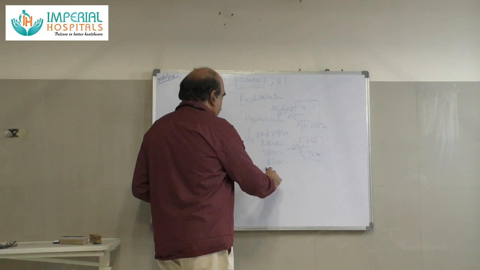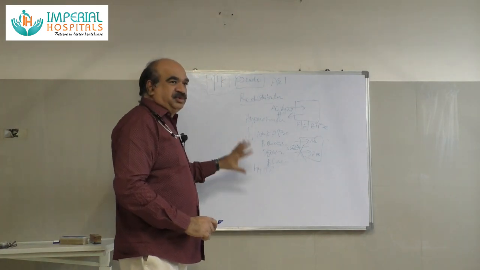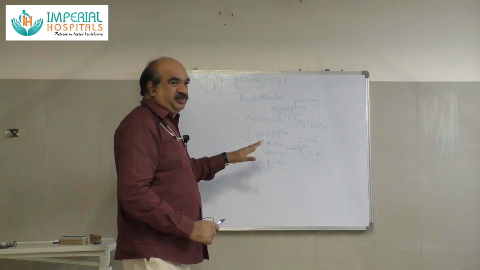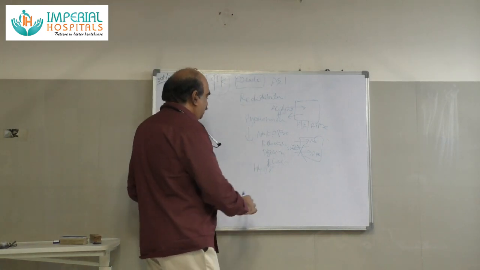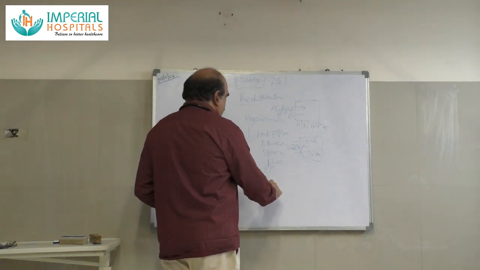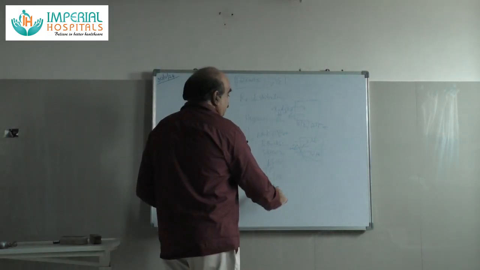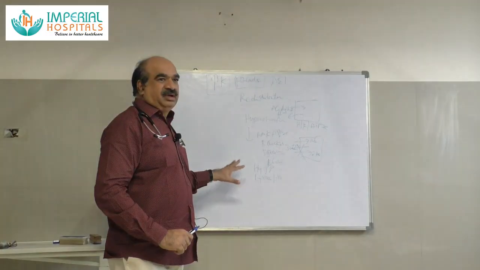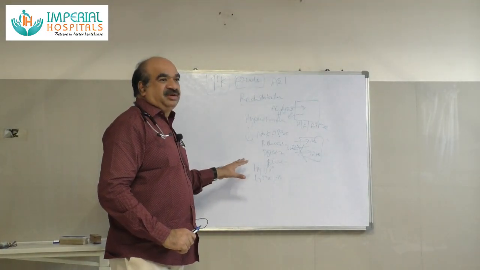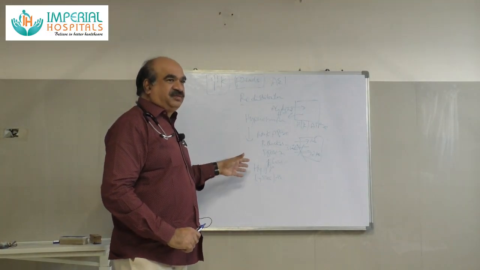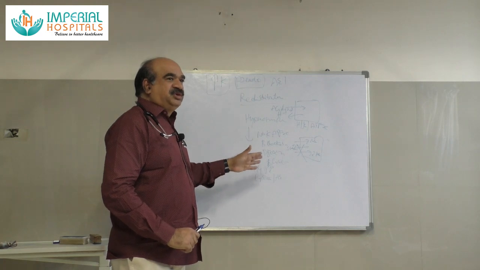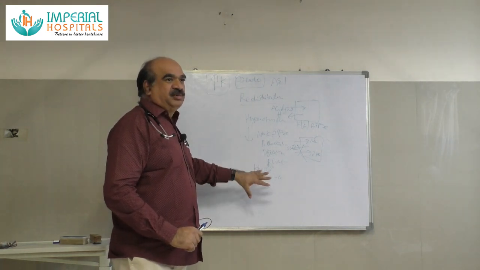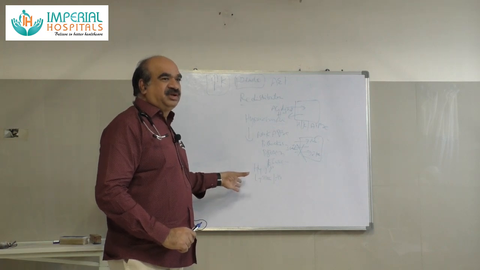And hyperkalemic periodic paralysis. Again, there will be redistribution of potassium, moving from cells to outside. That is hyperkalemic periodic paralysis. If there is intake of lysine, arginine or epsilon aminocaproic acid, they are all cationic amino acids. Lysine and arginine are cationic amino acids. If there is accumulation of lysine or arginine, potassium will move out of the cells. Epsilon aminocaproic acid is structurally similar to these cationic amino acids.